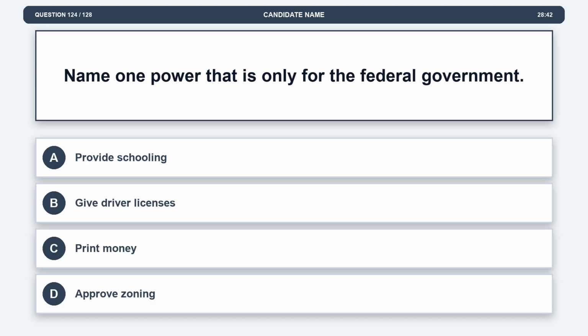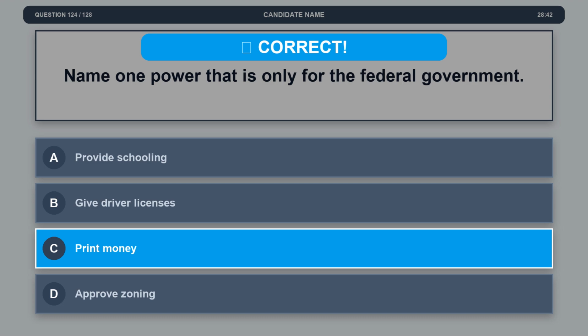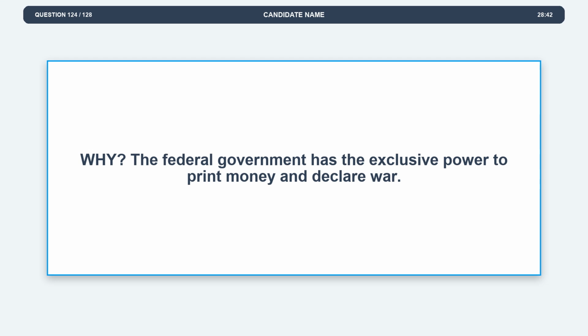Question 124. Name one power that is only for the federal government. Option A, provide schooling. Option B, give driver licenses. Option C, print money. Option D, approve zoning. The correct answer is option C, print money. Explanation. The federal government has the exclusive power to print money and declare war.